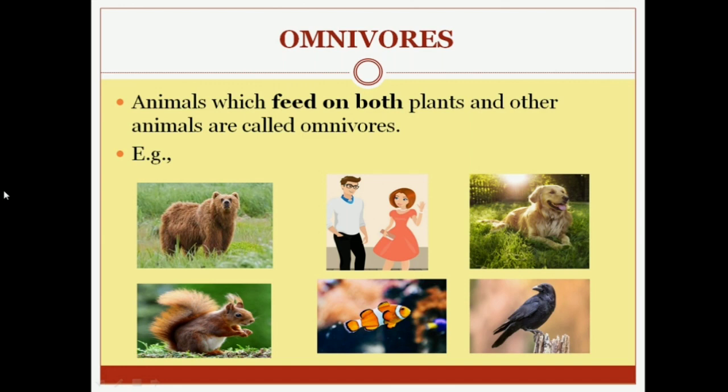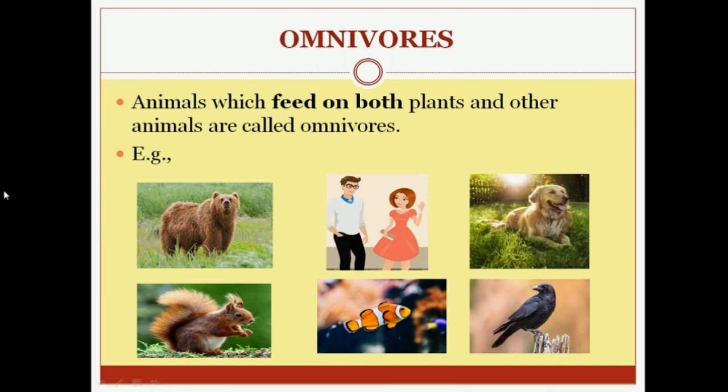After that, we have seen what animals eat. In that we have seen that there are three types of animals based on their food habits: first herbivores, second carnivores, and third omnivores. Herbivores eat plants as food. Carnivores eat animals as food.